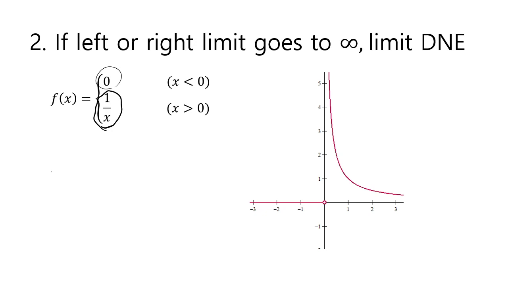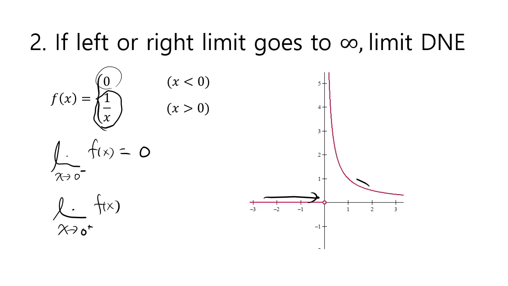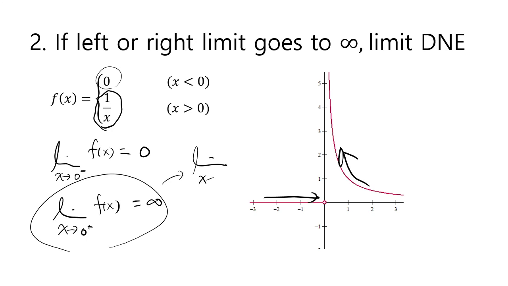In that case, the limit as x goes to 0 minus of f of x, you're following here, so it's 0. Whereas the limit as x goes to 0 plus of f of x, you're following this way, so it's going to positive infinity. Because of this, we can say that the limit does not exist.